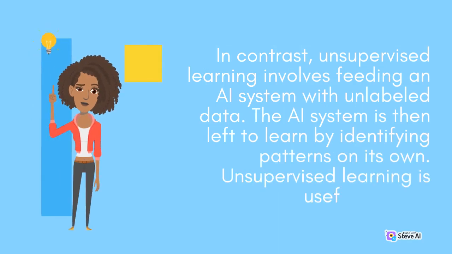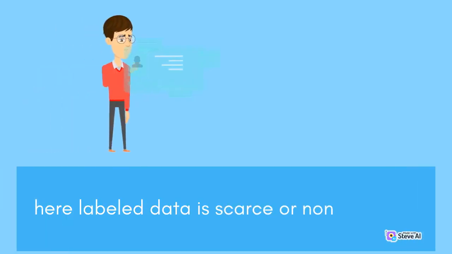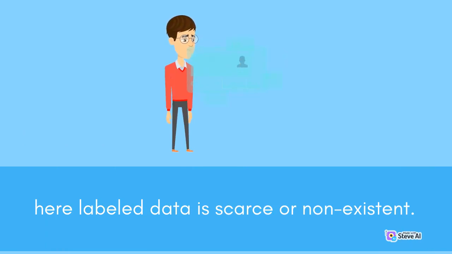In contrast, unsupervised learning involves feeding an AI system with unlabeled data. The system is then left to learn by identifying patterns on its own. Unsupervised learning is useful in cases where labeled data is scarce or non-existent.